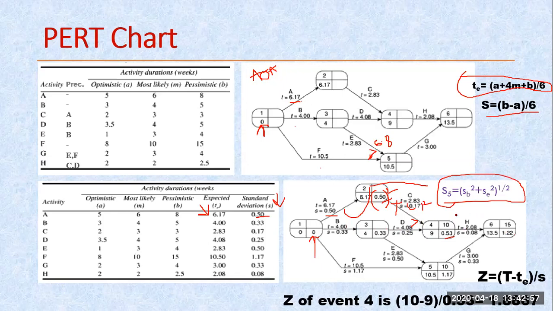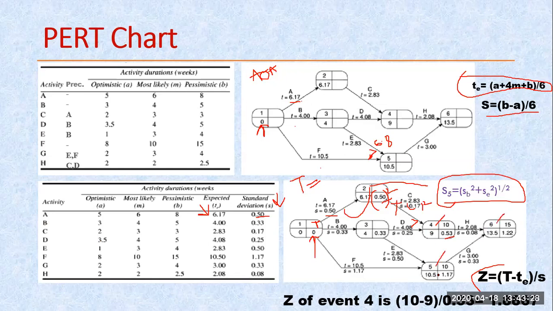In my question, whatever question is given to me, there is another value which we call the target. So the target is always given in my question. If that target is given in my question, that means they are asking me to calculate the z value. So we are going to write that target value in this. They are giving me the target for any of the activities. In this case, it has given me the target for the 4th, 5th and 6th.